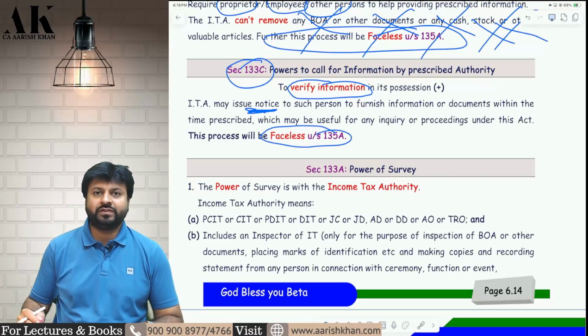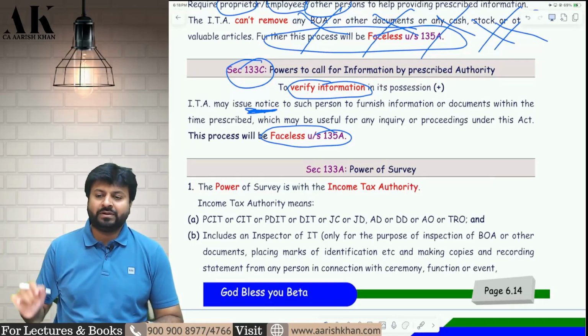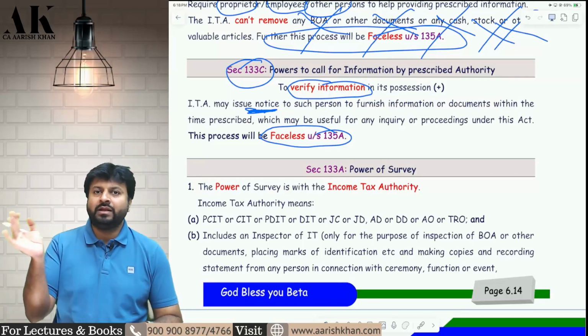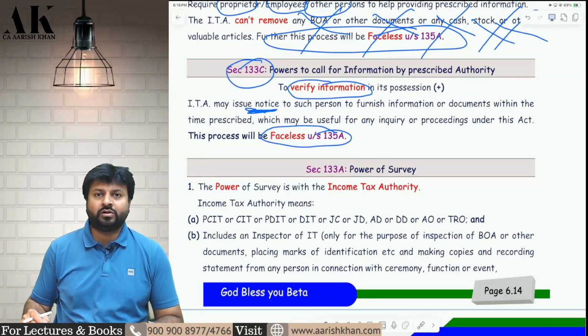Nothing has to be done face to face now. You don't have to be present in front of the department. You don't have to travel to the income tax department these days. You have to be at your home and reply to them. They will send you a notice online.